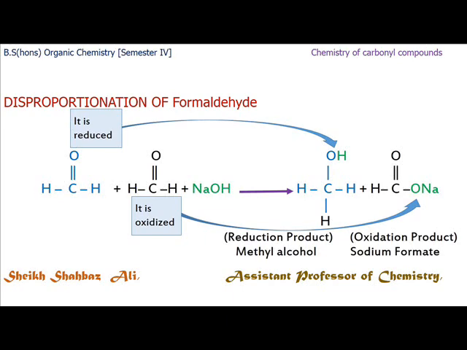Let us discuss first of all the Cannizzaro reaction of formaldehyde. The right molecule gives hydrogen to the left molecule, and sodium hydroxide gives hydrogen to the blue molecule. In this way, two hydrogens are added to the blue molecule of formaldehyde, which is reduced to methyl alcohol, and the other molecule, the black molecule, gains ONa and it is oxidized.